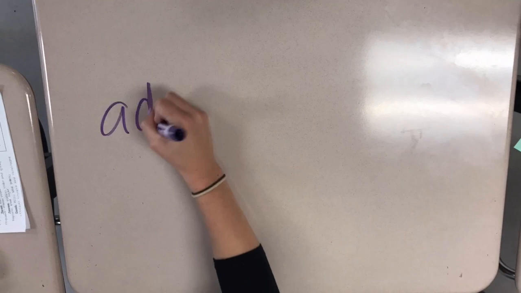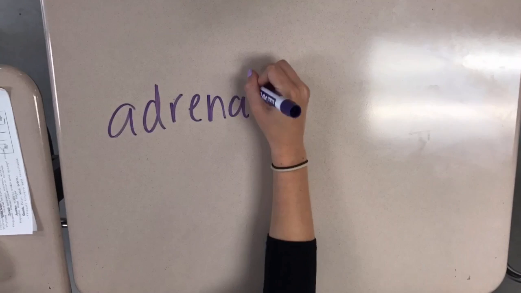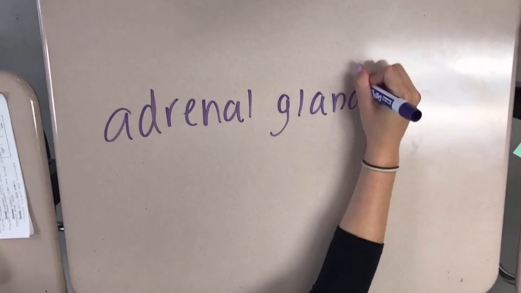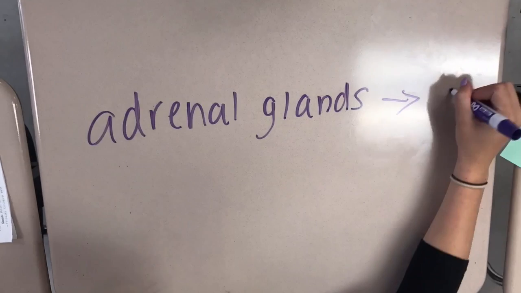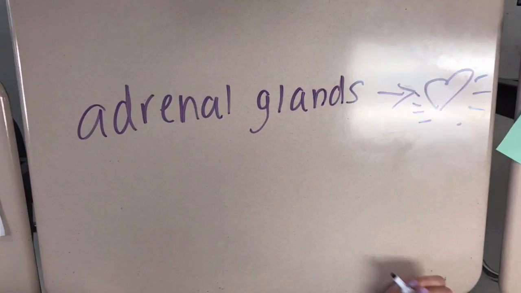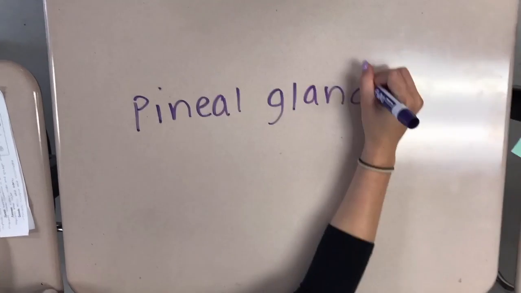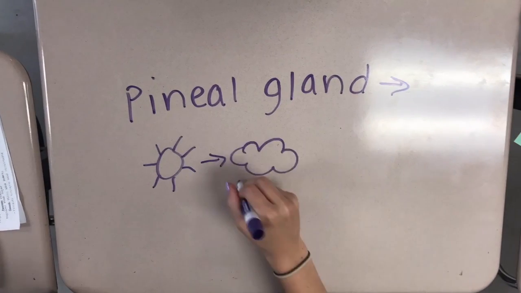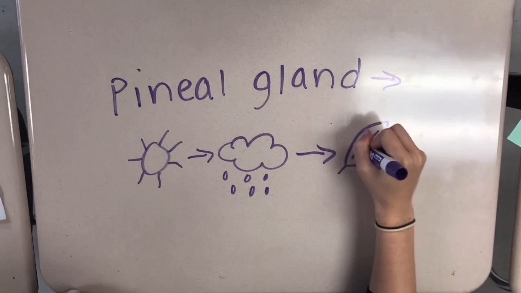Adrenal glands are just above the kidneys. They secrete hormones that help to rouse the body in times of stress by increasing heartbeat, blood pressure, and sugar, and they give energy. The pineal gland produces melatonin, regulates the circadian rhythm, and is associated with seasonal affective disorder.